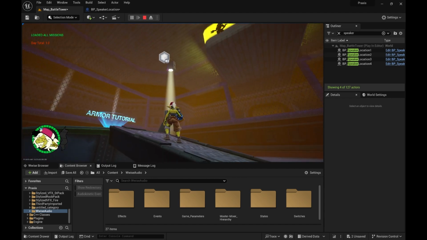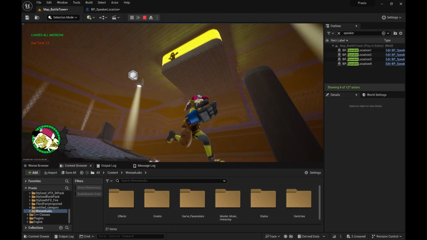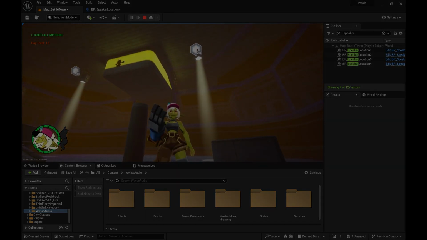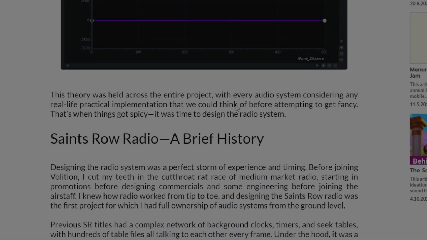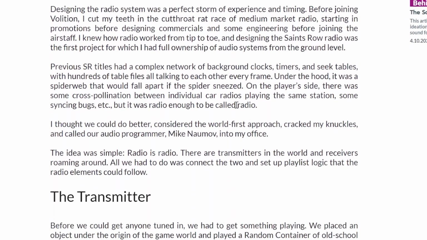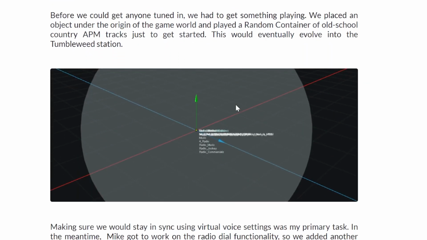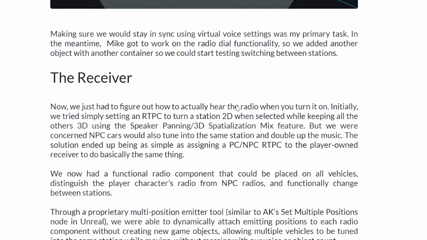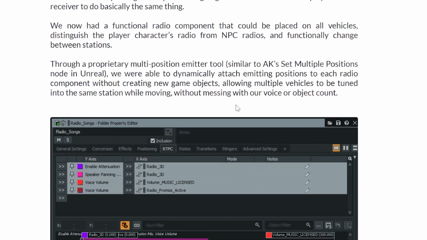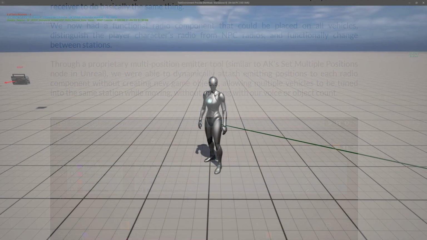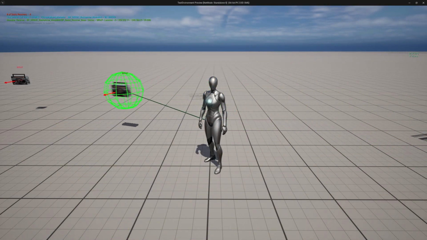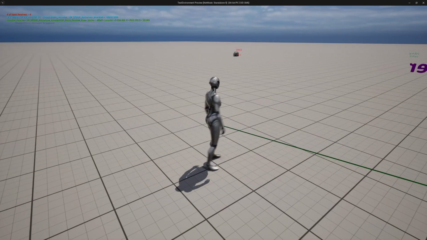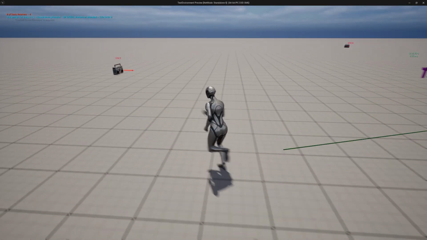But I wanted to combine the stations into a singular mega transmitter, working towards something more global and much more flexible. Doing some research into this, I found an Audiokinetic blog post from Brendon and Ellis. They're talking about their radio system in the 2022 reboot of Saints Row. It was quite cryptic overall, but Brendon mentions using a similar method that they used to achieve their implementation, so I knew I was on the right path.